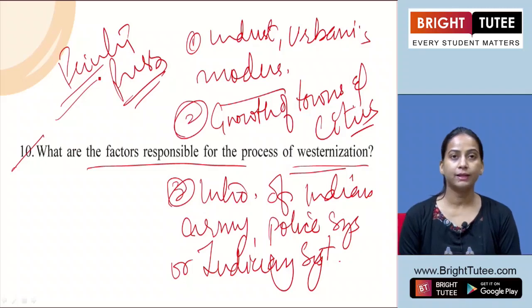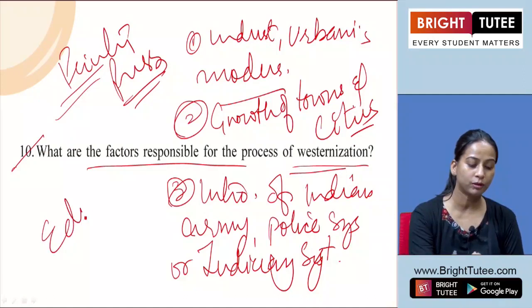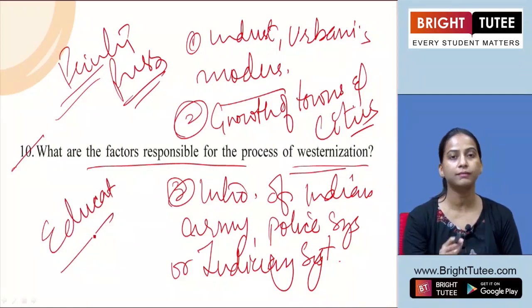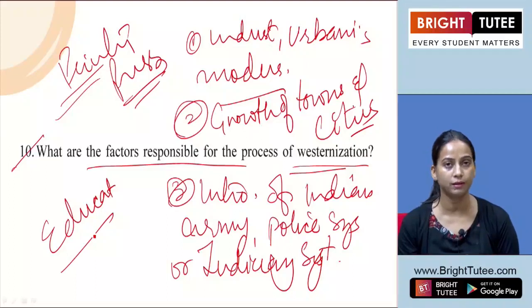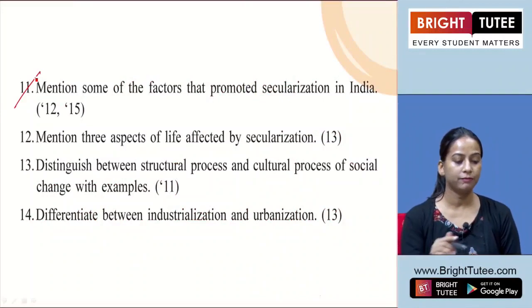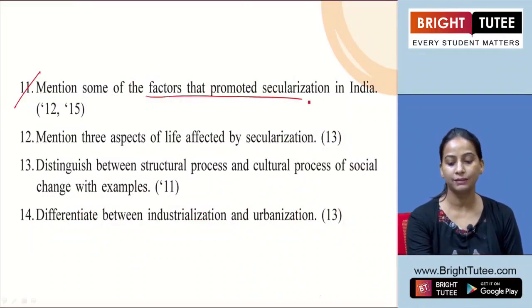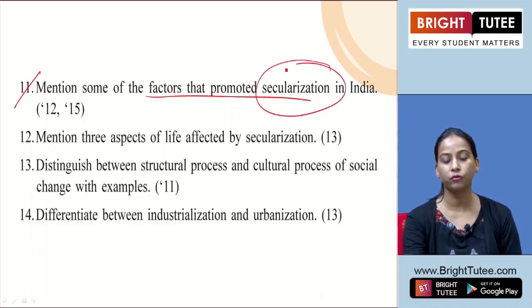So other than that, we can say printing press is also an important factor, or the advanced education system can be taken as the factor which led to Westernization in Indian society. Now the question number 11, they have asked, mention some of the factors that promoted secularization in India. So what were these factors which led to the promotion of secularization?